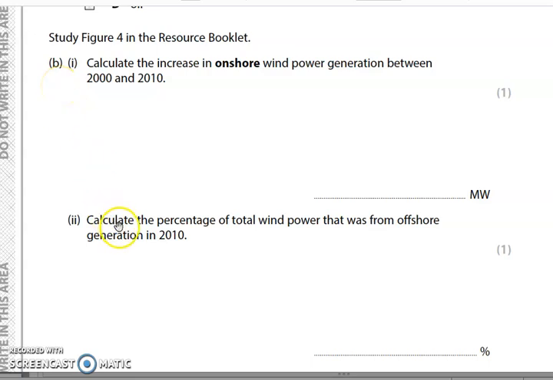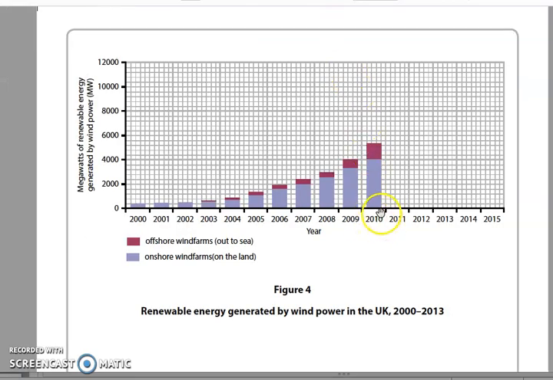The next question: calculate the percentage of total wind power that was from offshore generation in 2010. So what's the total? We look very carefully at these small bars. We can see 4,000 was onshore, and then we've got 1, 2, 3.5, which would be around 1,400, 1,500. You should know how to work out the percentages. The total is around 5,400 and we're looking at 1,400 of those.